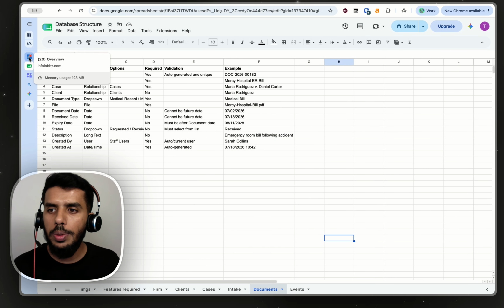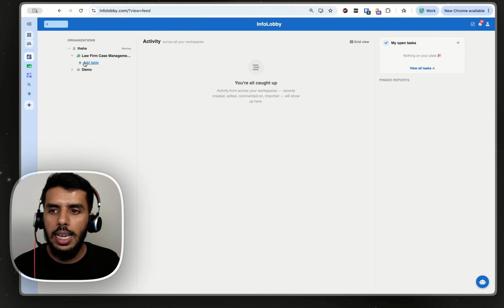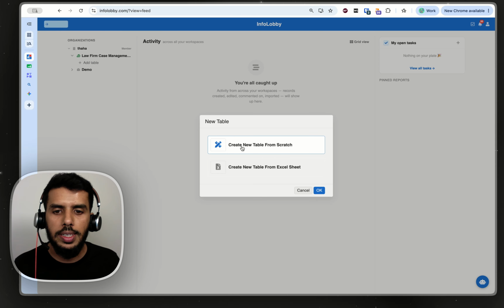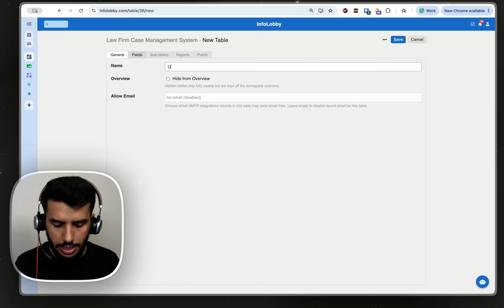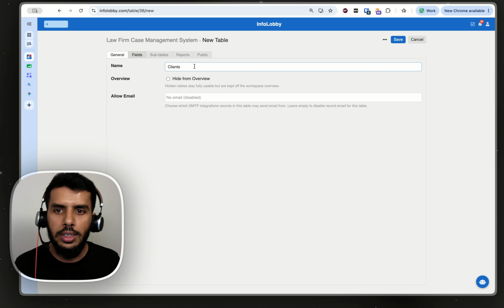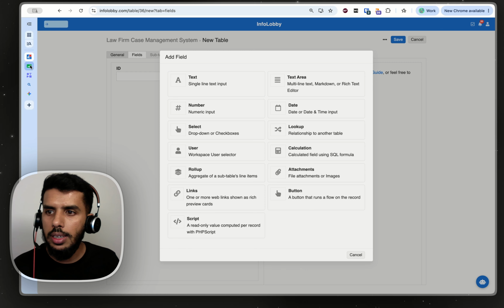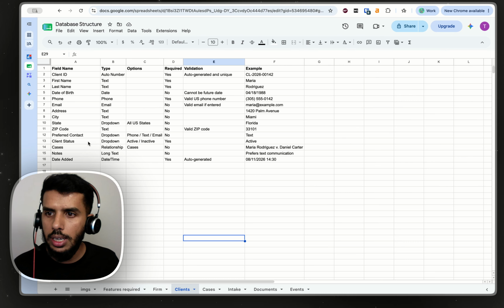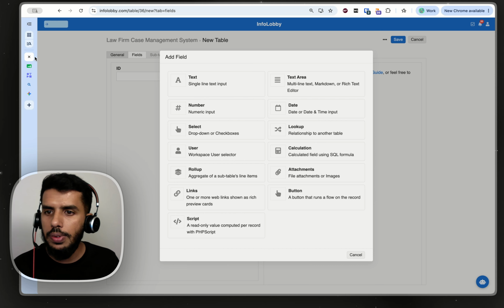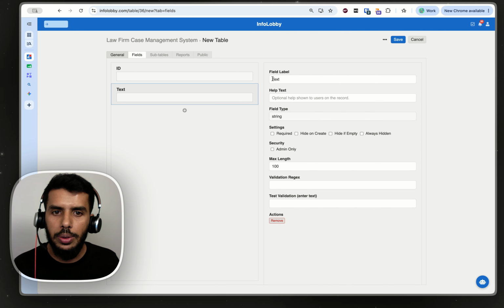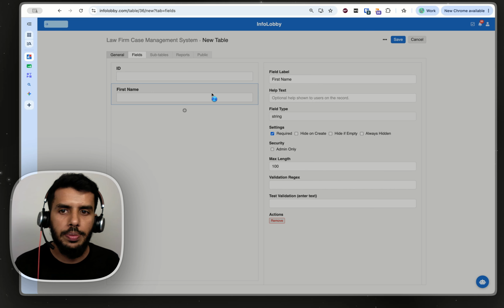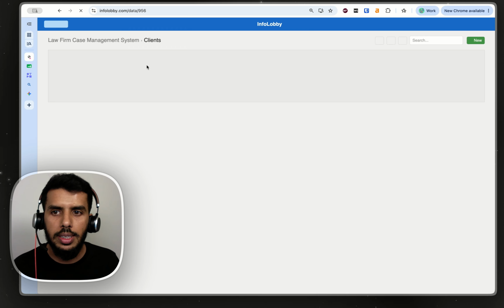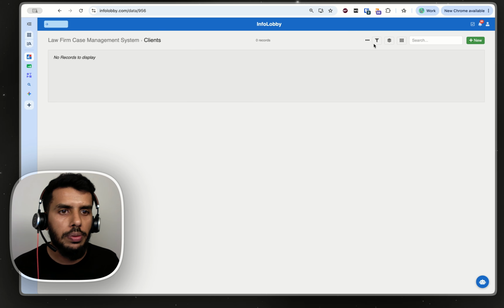Now, within InfoLobby, you can go ahead and click this add table to build your first table. I'm going to say create table from scratch. Okay. And then I'm going to say clients. So this is the name of the table. And we will give it one field. Let's pick a field out of this list for clients. Let's use the first name field. All right, first name. This field is required, and then we are going to save this. So the basic table is now ready. We have a client table with one field.